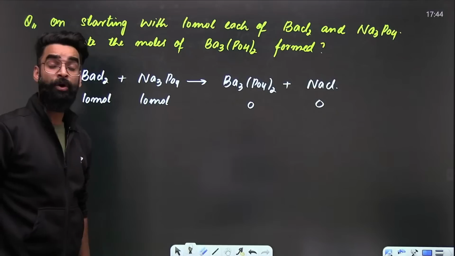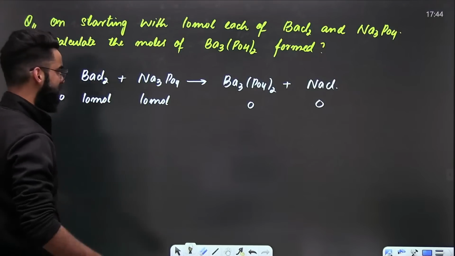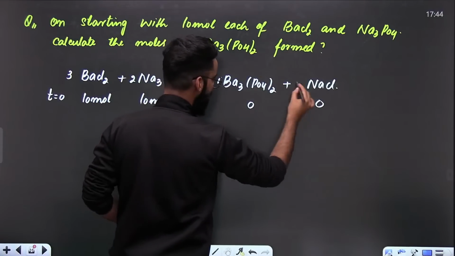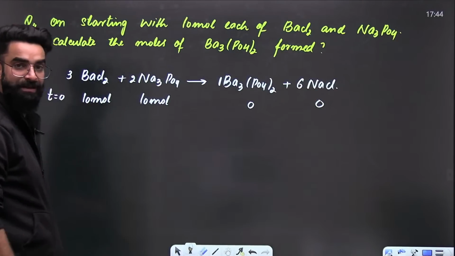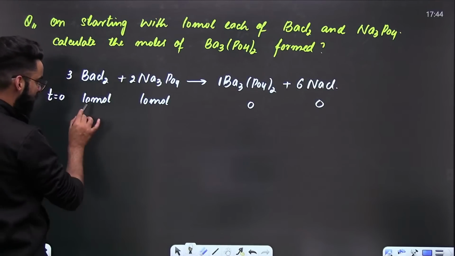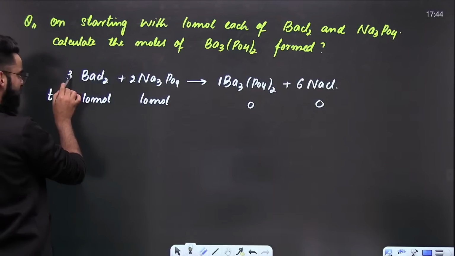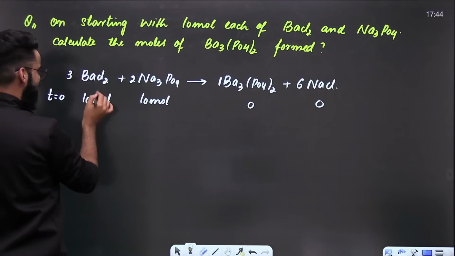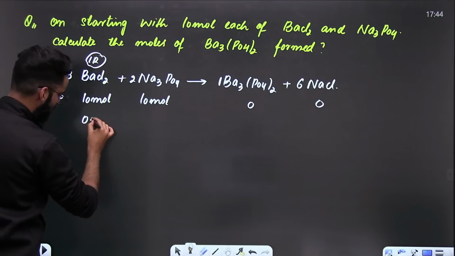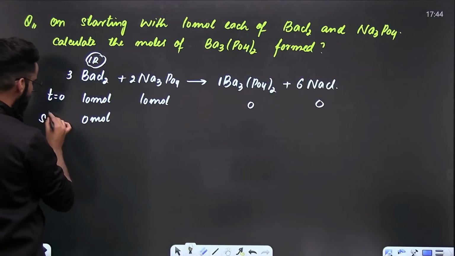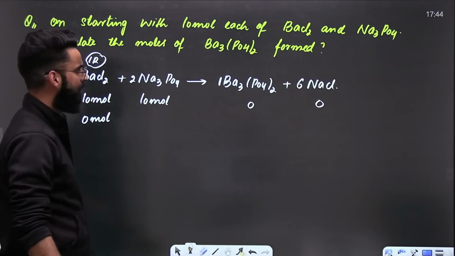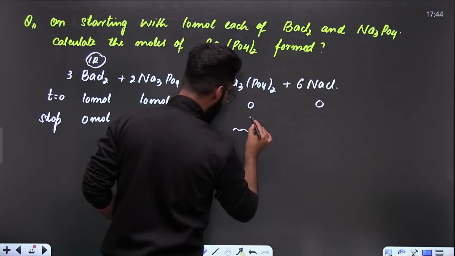So, in the limiting reagent concept, what do we need to do? We are supposed to balance the reaction. So balance it. This has to be 3 times. This has to be 2. This will be 1. And this will be 6. The reaction is balanced. After balancing the reaction, what do we need to do? Identify the limiting reagent. Given moles by stoichiometry coefficient. 10 by 3, 10 by 2. 10 by 3 is less. So BaCl2 has to be the limiting reagent. If BaCl2 is the limiting reagent, after some time, when the reaction stops, you'll find 0 moles of BaCl2 left in the container.